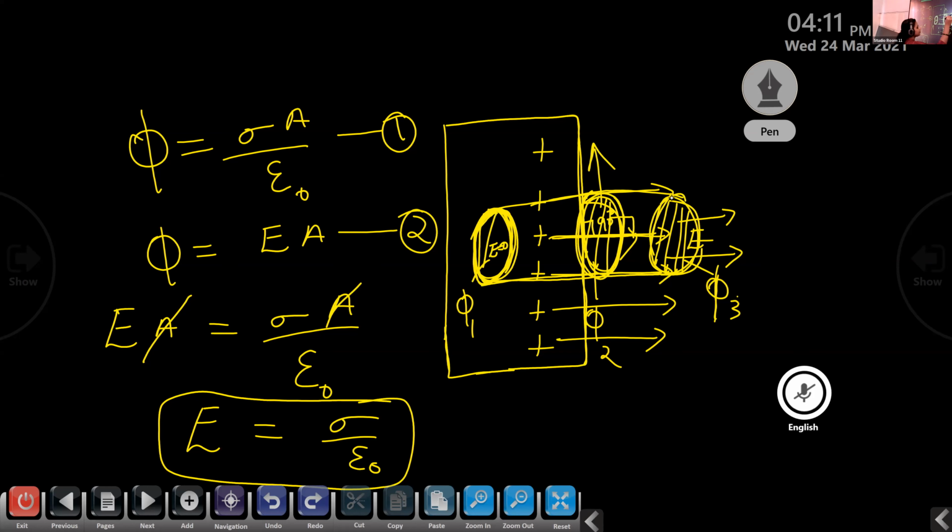Now we are considering phi 3, that is the third surface. Here we have E dot A, that is equal to EA cos theta.